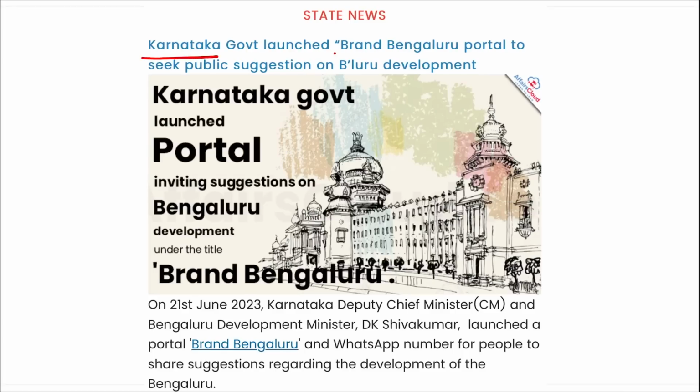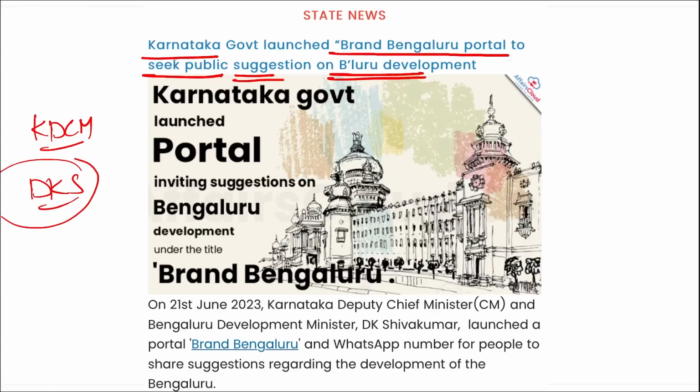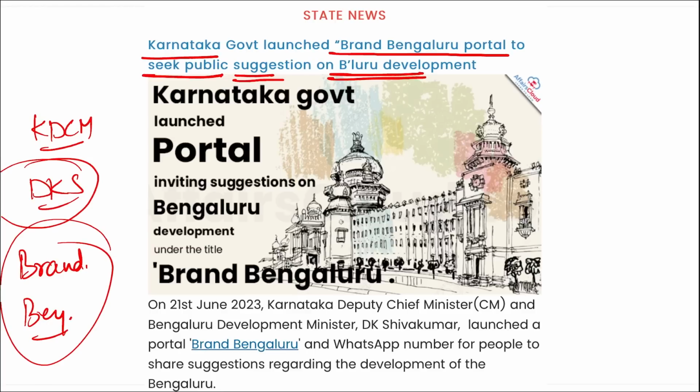Recently, Karnataka government has launched a Brand Bengaluru portal to seek public suggestions on the Bengaluru development. I repeat, Karnataka's Deputy Chief Minister and Bengaluru Development Minister DK Shivakumar has launched a portal that is Brand Bengaluru, and this is a WhatsApp number for the people to share their suggestions regarding the development of Bangalore. So for example, if I'm a citizen of Bangalore and I want to drop some suggestions that will be helpful in the development, I can just give my suggestion on that WhatsApp number, and the WhatsApp number for the same is